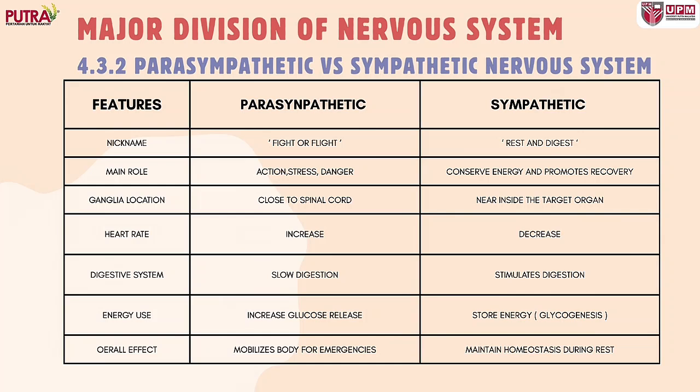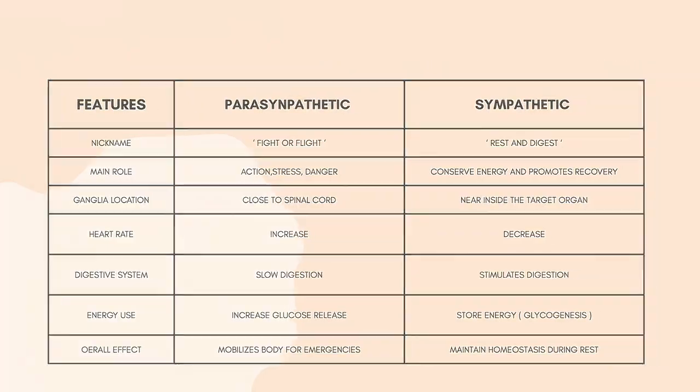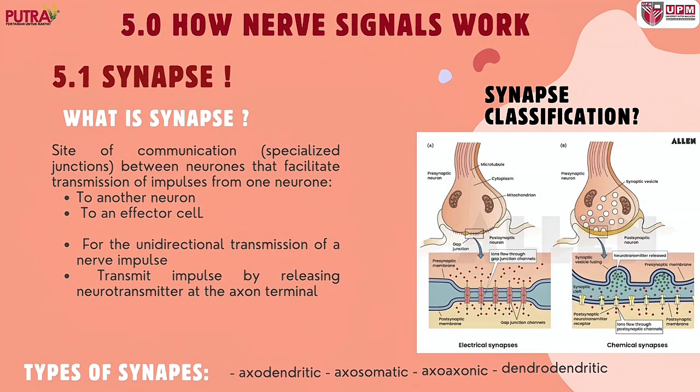Next, let's see the differences between the parasympathetic and sympathetic nervous systems. The sympathetic nervous system is named fight or flight, and its main role is for action, stress, and also danger. But the parasympathetic is named rest and digest, and its main role is to conserve energy and promote recovery.